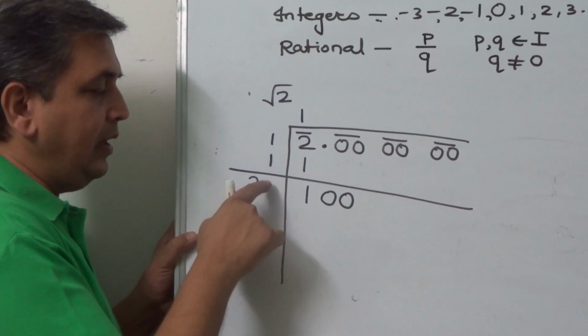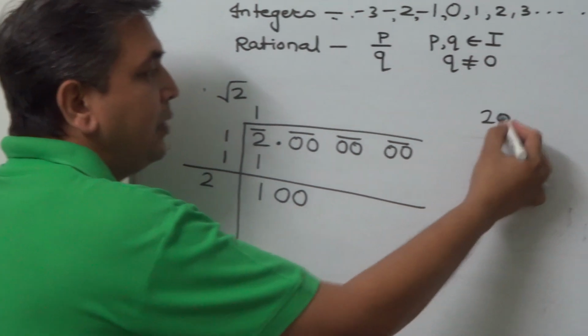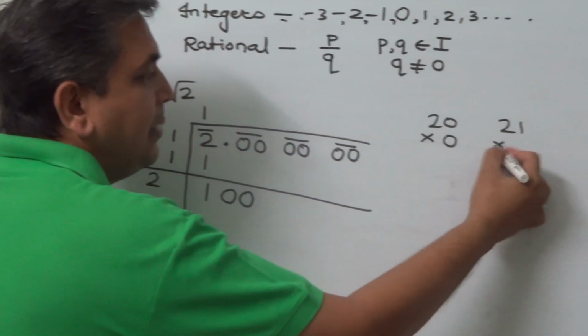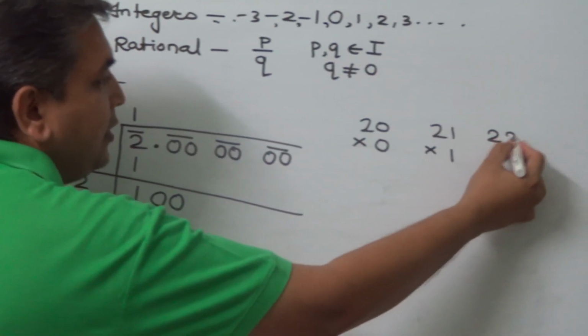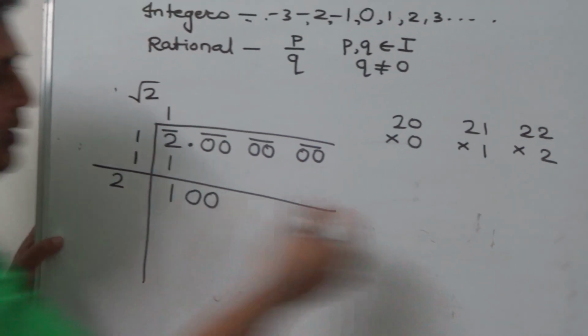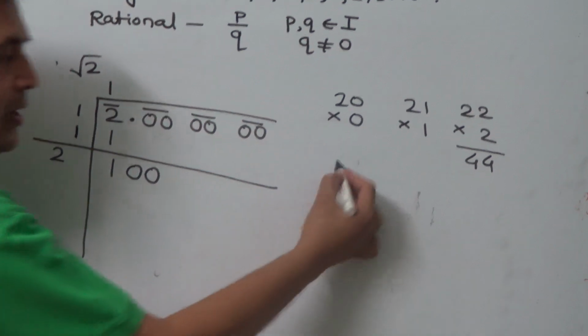Now here we have to write some number. If we write 0, then we will multiply by 0. If we write 1, then we will multiply by 1. If we write 2, we will multiply by 2 and so on. Now this is 100. Here 22 into 2 is 44, very small number. We try for some bigger numbers.